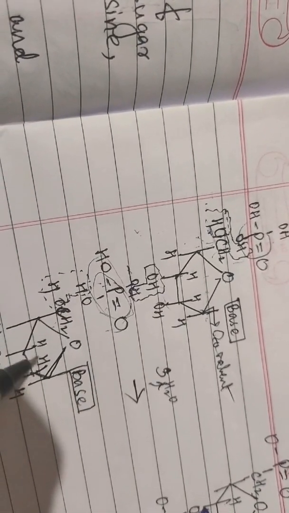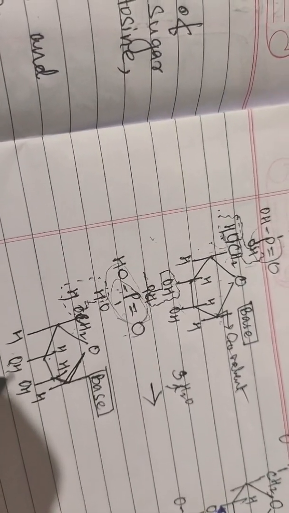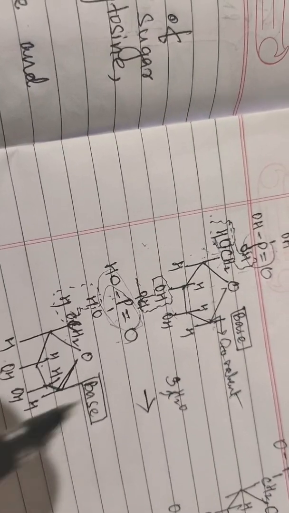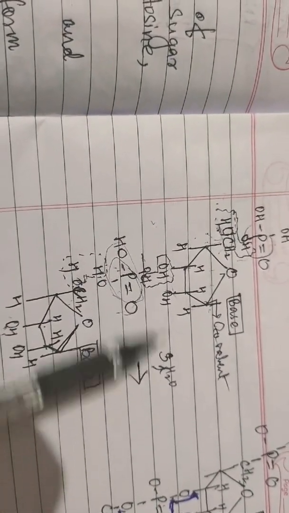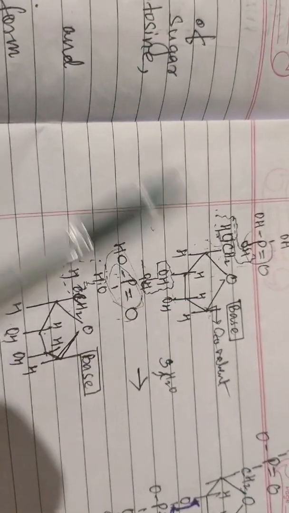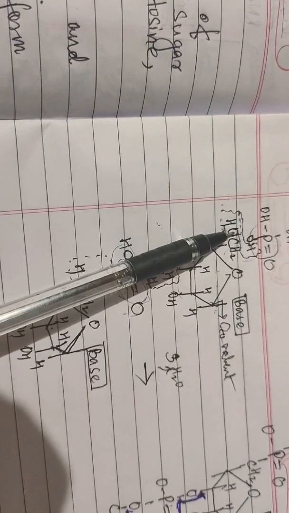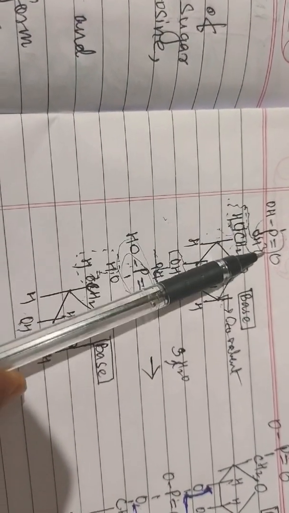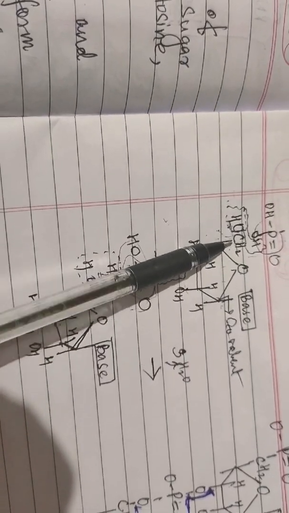Here also this is 5 dash of the next RNA, and now 3 dash of this RNA will also bond with another phosphate. In this particular diagram there is a release of 3 water molecules, because 1 water molecule is released here, OH and H is released, and the O is forming a bond with a carbon, right?